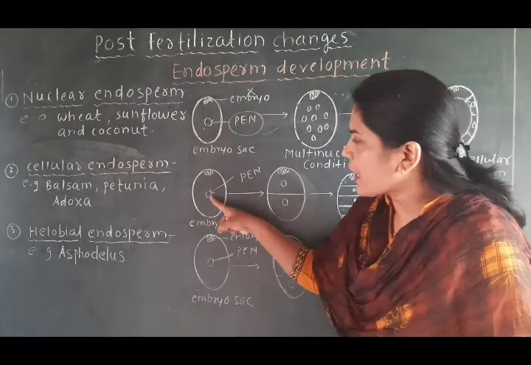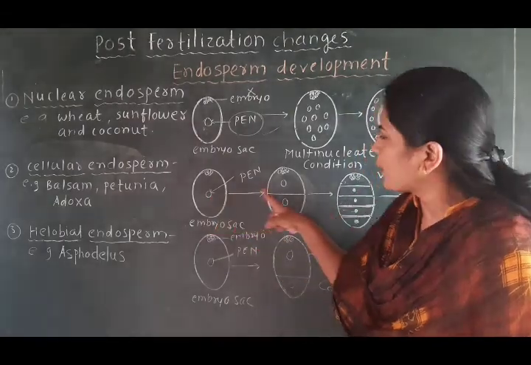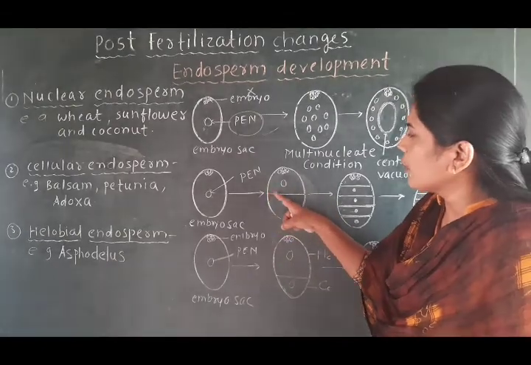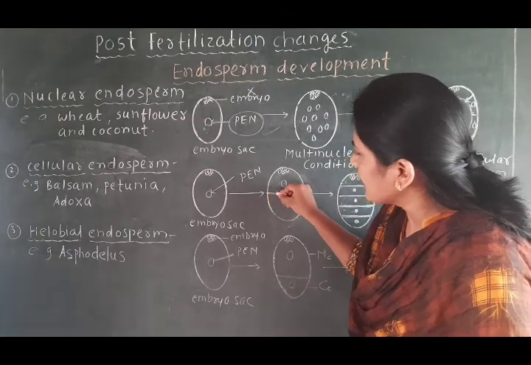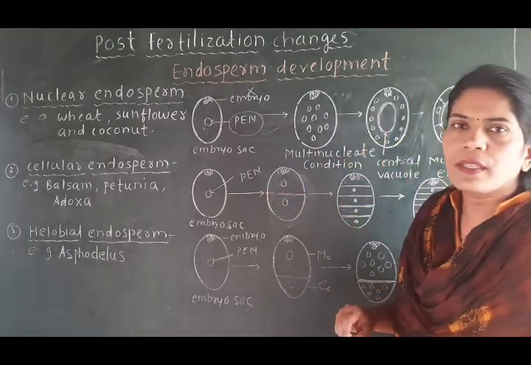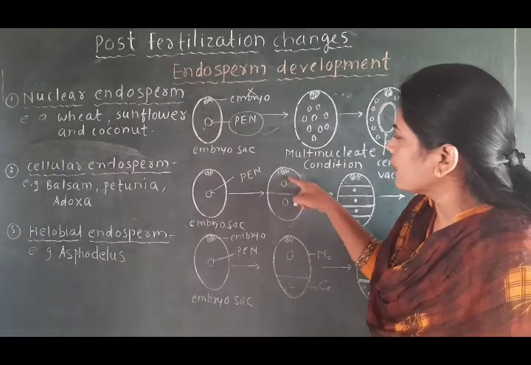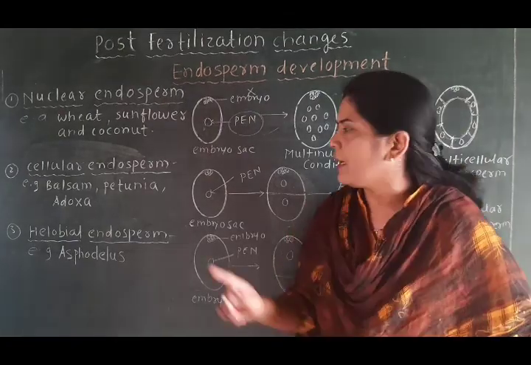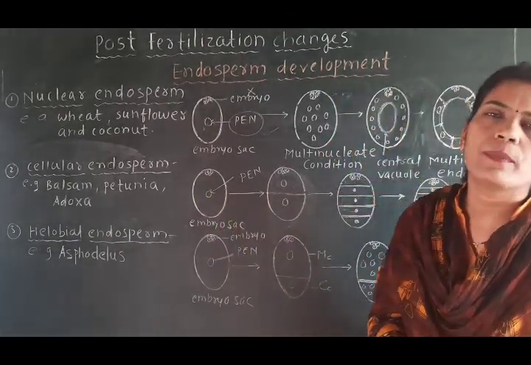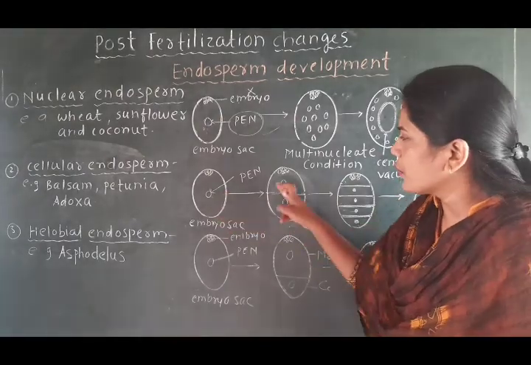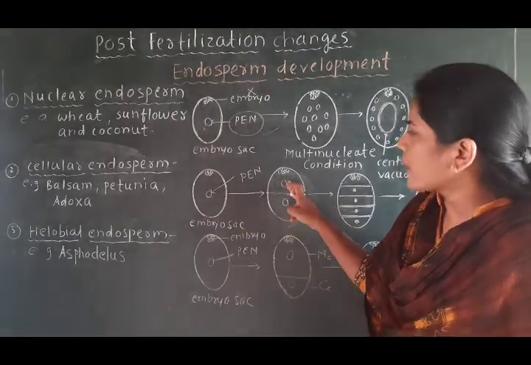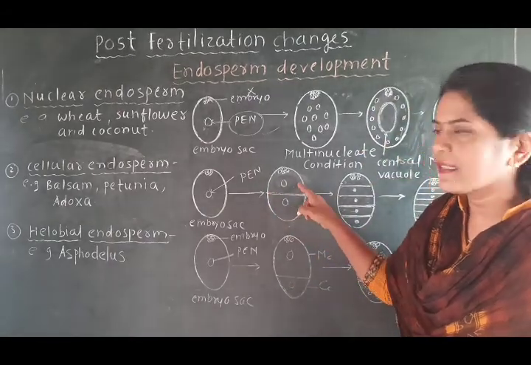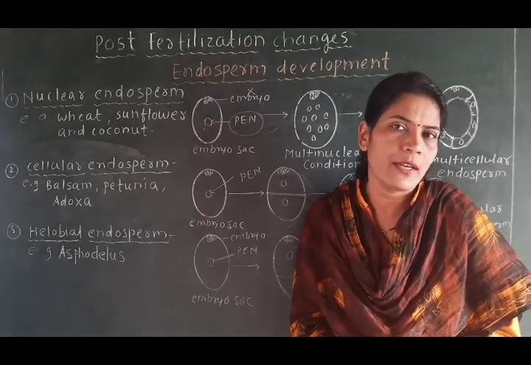Means what? This primary endosperm nucleus by the process of mitosis divides into two, and immediately around this nucleus there will be formation of the wall. That means there will be a partition between these two nuclei. This nucleus has this much cytoplasm and that nucleus has this much cytoplasm. That means this division of the primary endosperm nucleus is like that of an ordinary cell, where first the nucleus gets divided and immediately around this nucleus there will be formation of the cytoplasm. So two nuclei, two cells are found in this type of endosperm development.